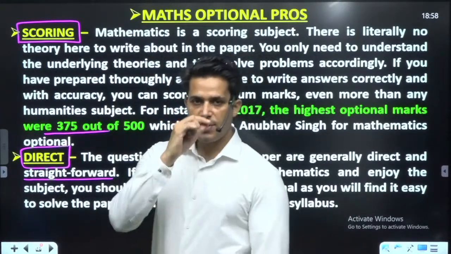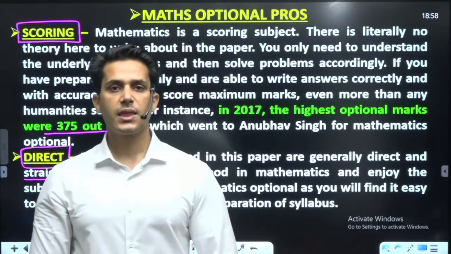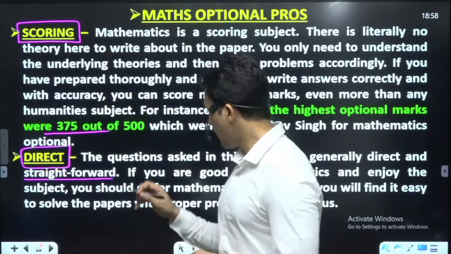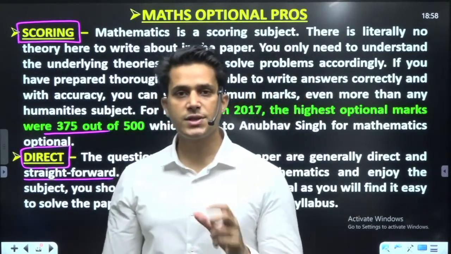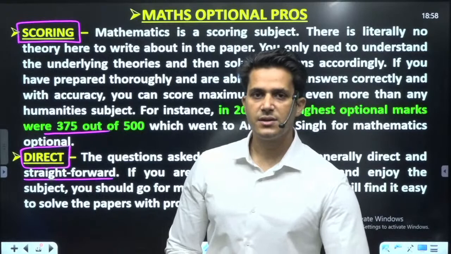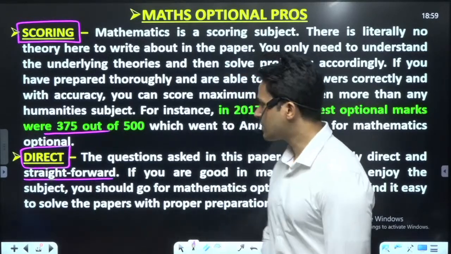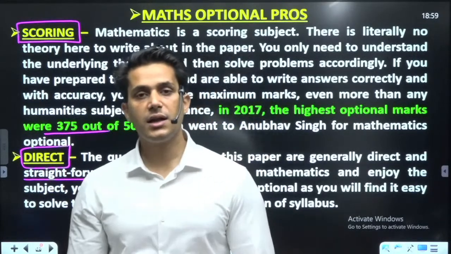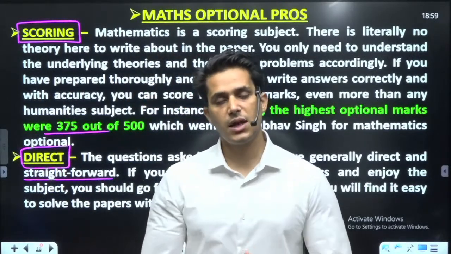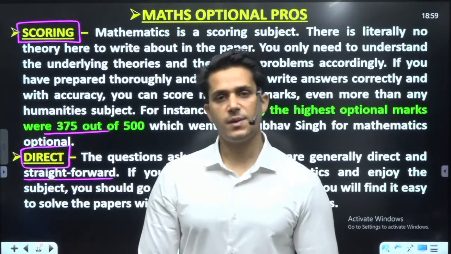So a very small quality, but it is a very important quality, that the questions will be very straightforward. Straightforward means direct, as you would be writing in your notes, in your question, in your book, the same question will be asked.